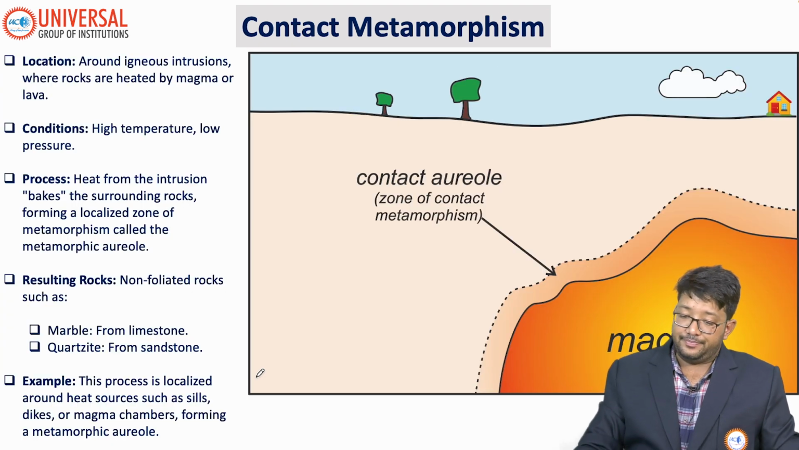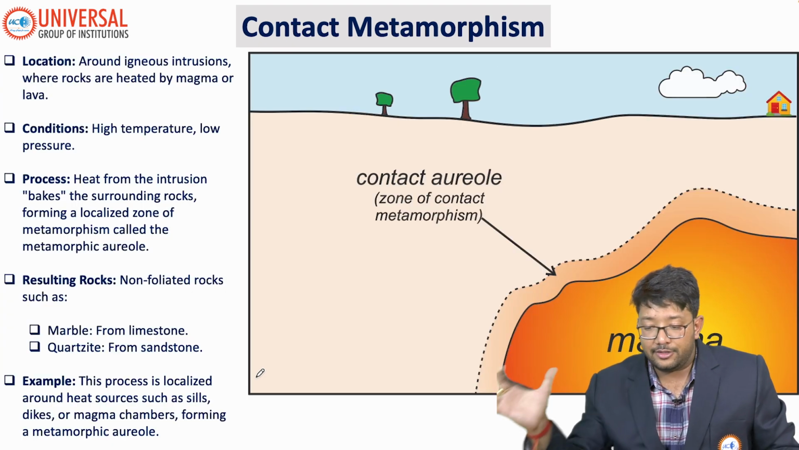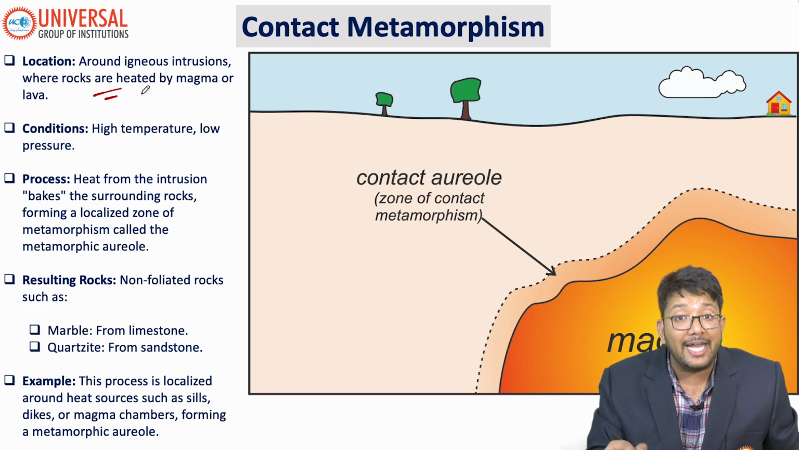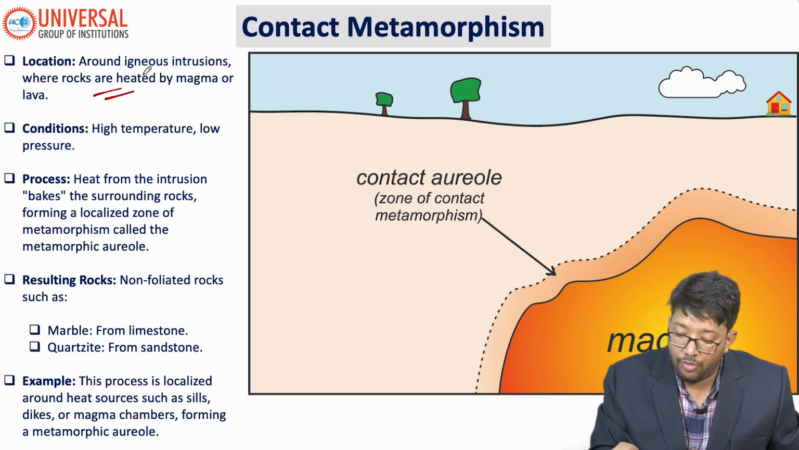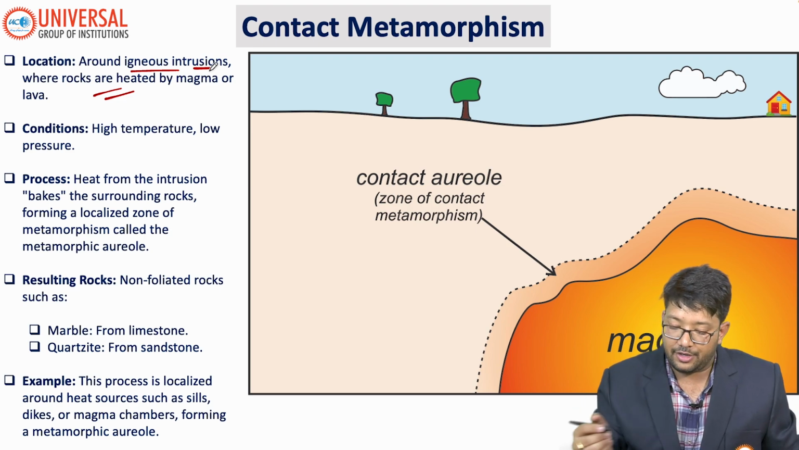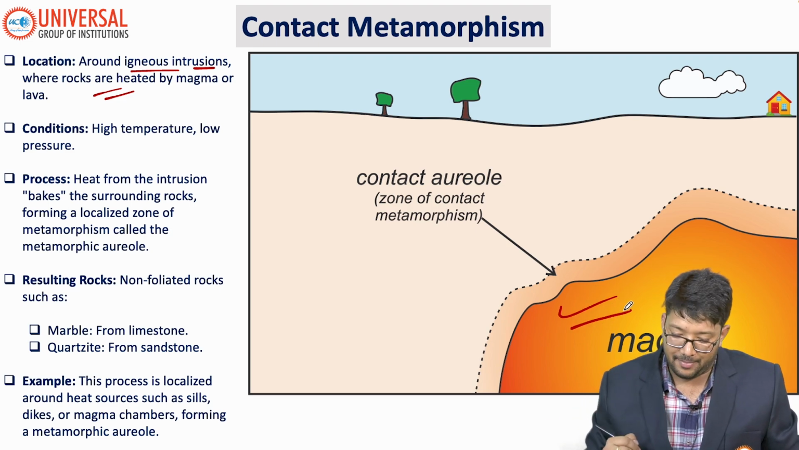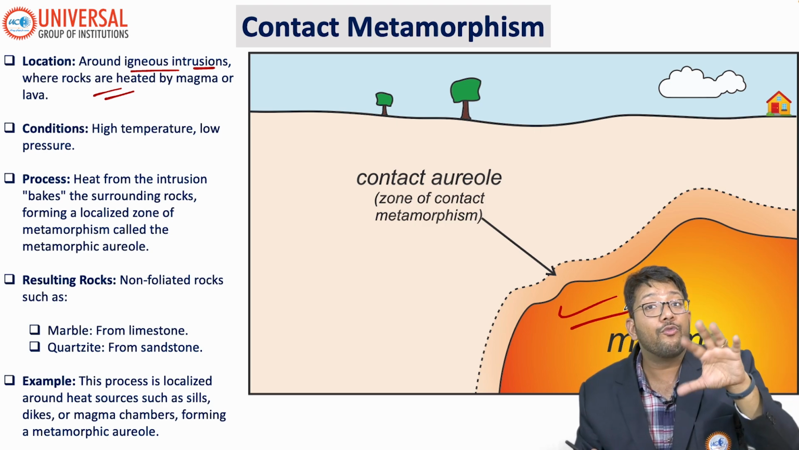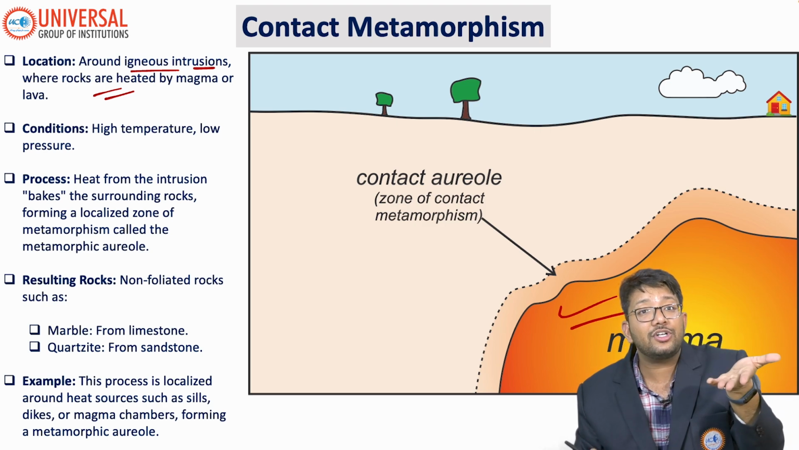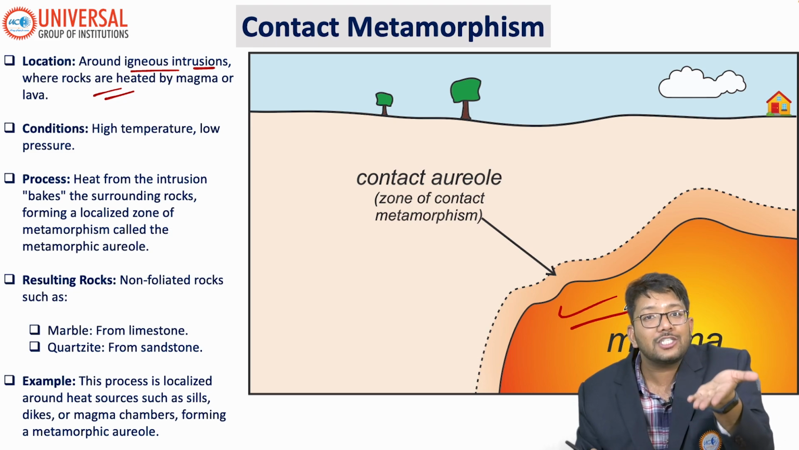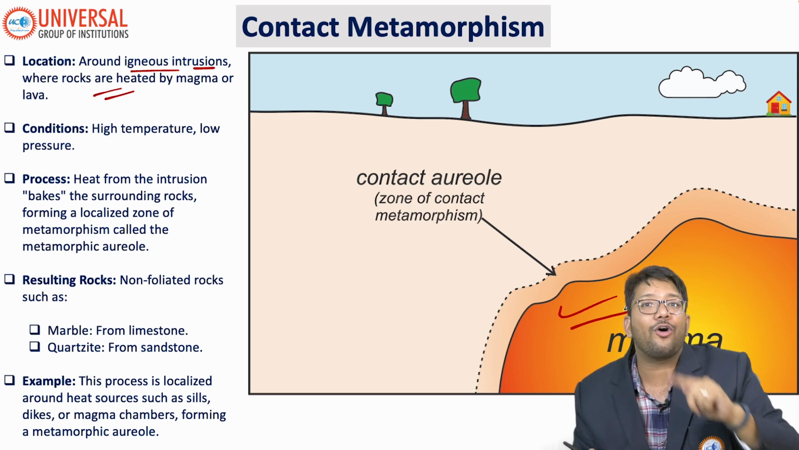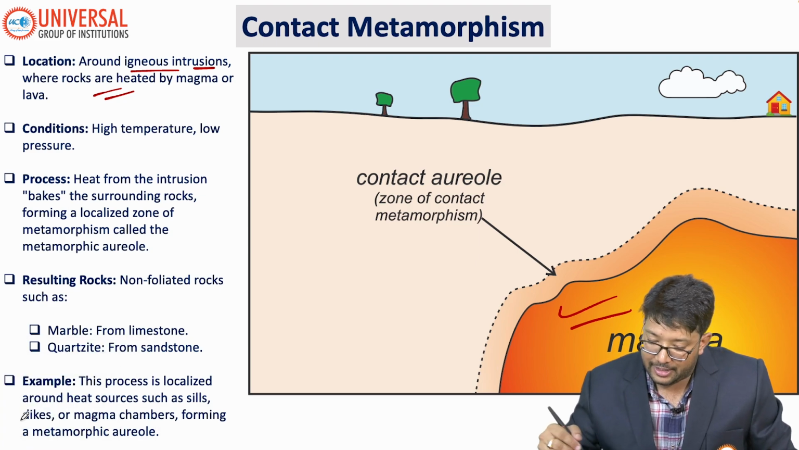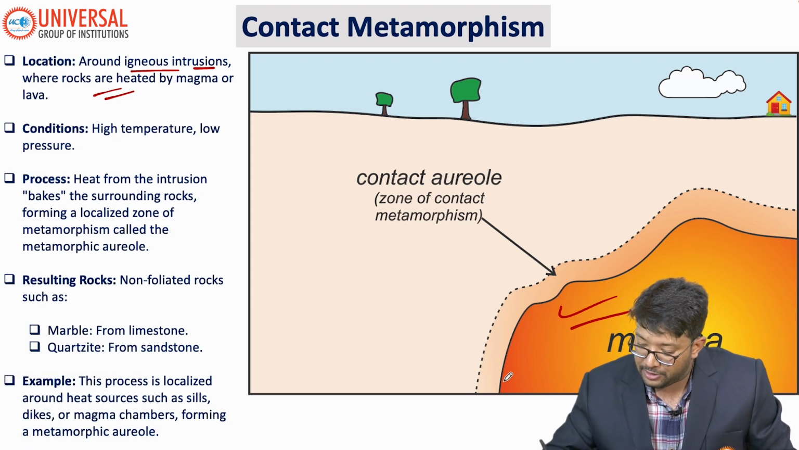Overall, the theory about contact metamorphism is that you will find it around igneous intrusions, where the rocks are heated by the magma. What are the conditions? Temperature should be high and pressure should be low. Why should pressure be low? Because if pressure is low, rocks will rise, and only then will the contact happen. If there is high pressure, what will happen?